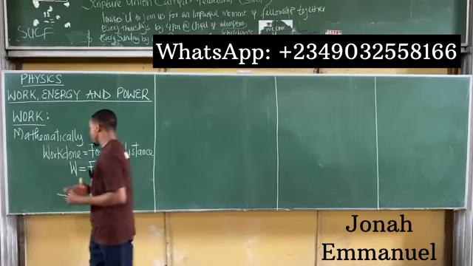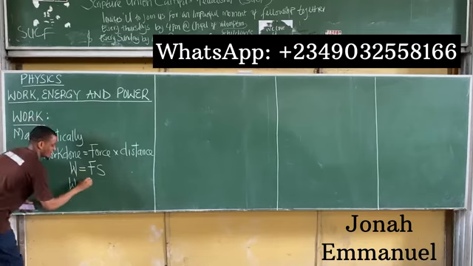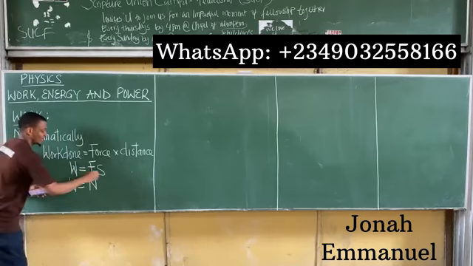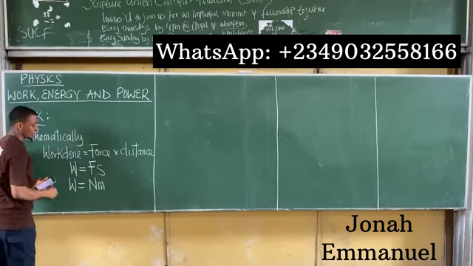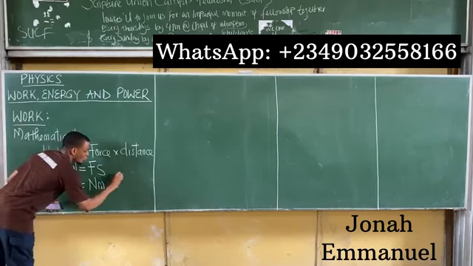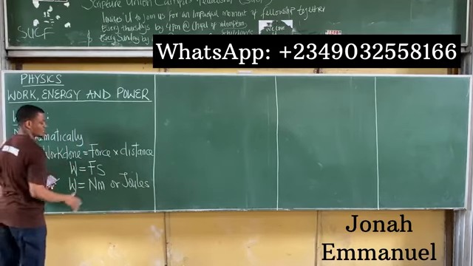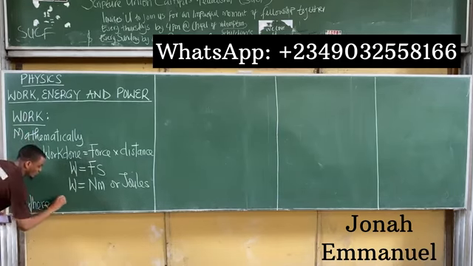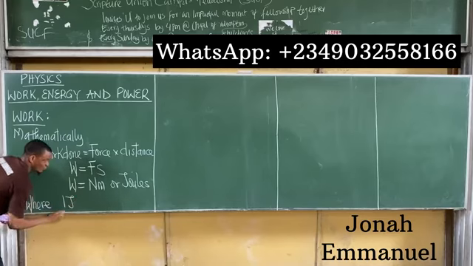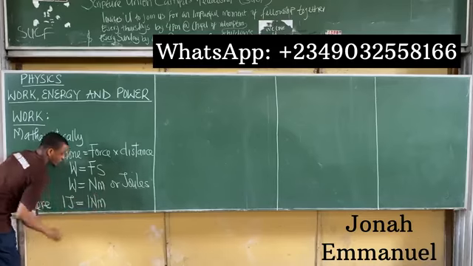Now, if you have to bring in SI units, we said that work done W is equal to force, which is measured in Newton, times distance, which is measured in meters. So you can say that work done is measured in Newton meters or joules. All right, so joules is your second unit for work done, where the relationship between Newton meters and joules is that 1 joule, written as J, is equal to 1 Newton meter.